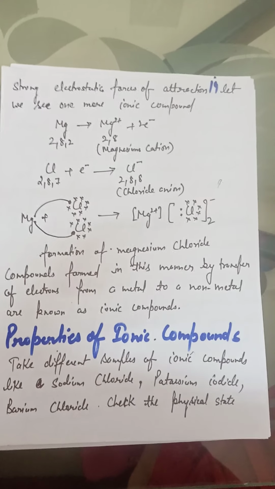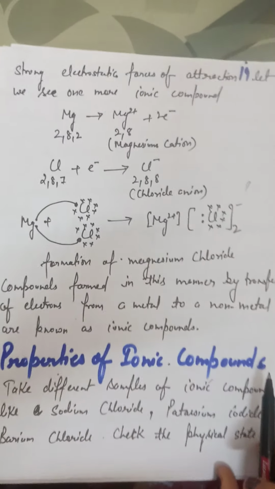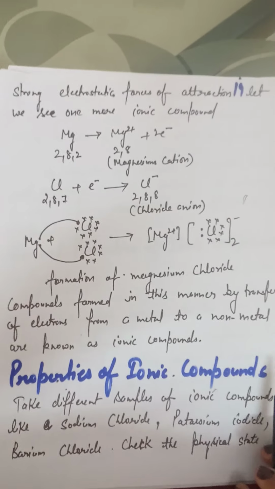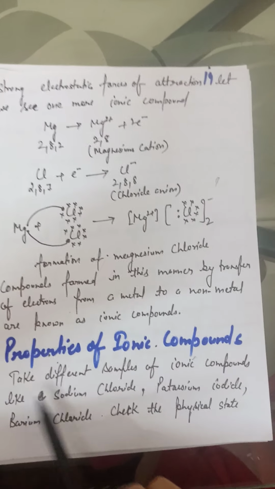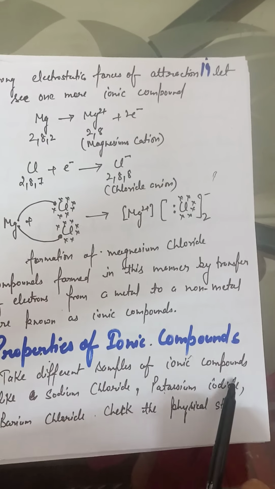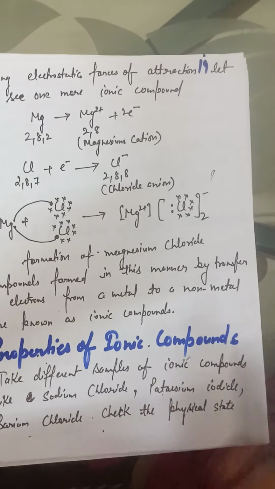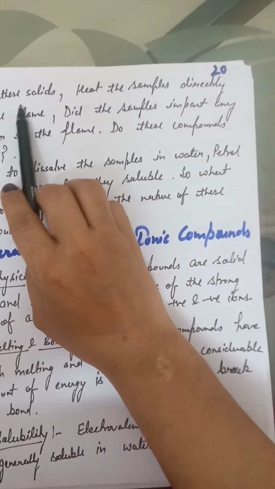Okay, next we will discuss the properties of ionic compounds. Recently we have studied how ionic compounds are formed. Now we will discuss their properties. So, we take different samples of ionic compounds like sodium chloride, potassium iodide, and barium chloride, and check the physical state of each of these solid samples.